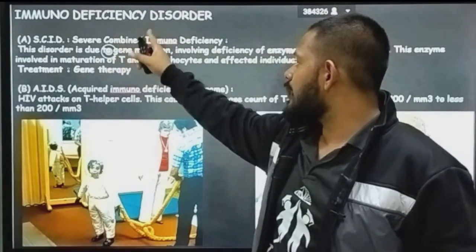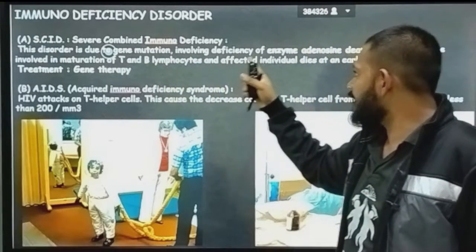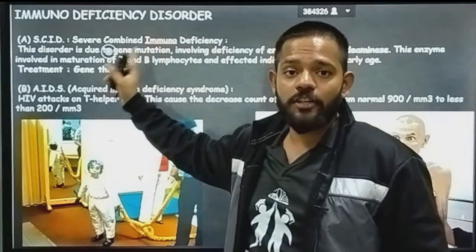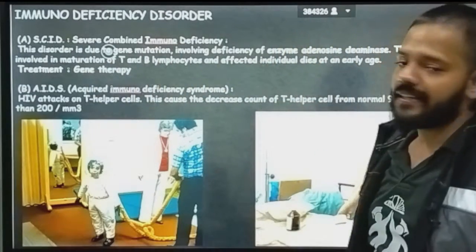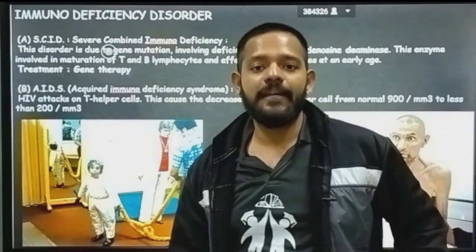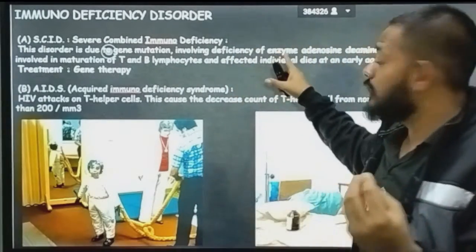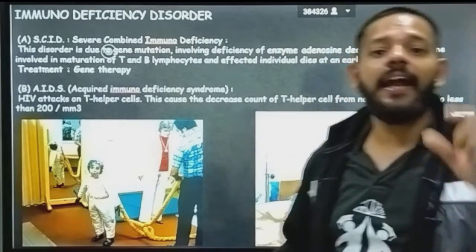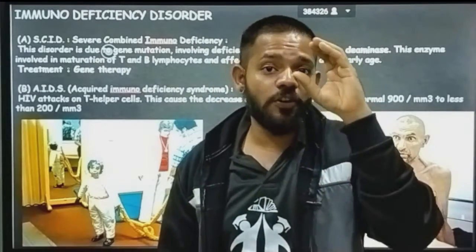SCID is severe combined immunodeficiency. In this disorder, due to a gene mutation involving deficiency of the enzyme adenosine deaminase, which is involved in the maturation of T and B lymphocytes, the affected individual also dies at an early age. See, in SCID what happened? It is caused by a deficiency of the enzyme adenosine deaminase. This enzyme is reduced or not produced inside your body.